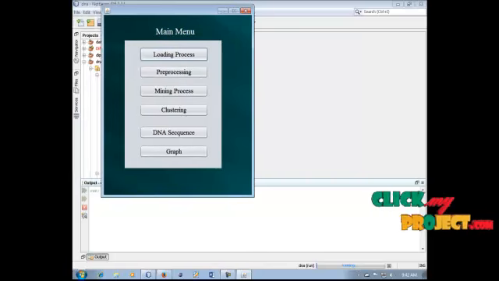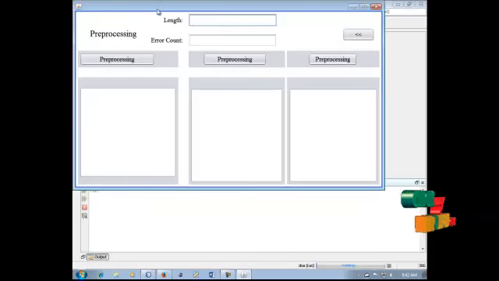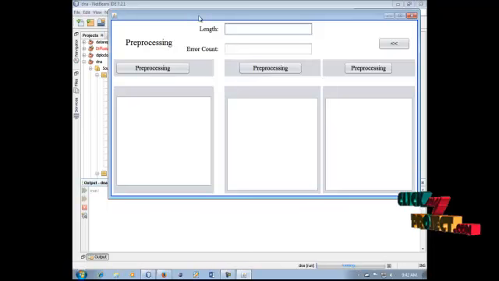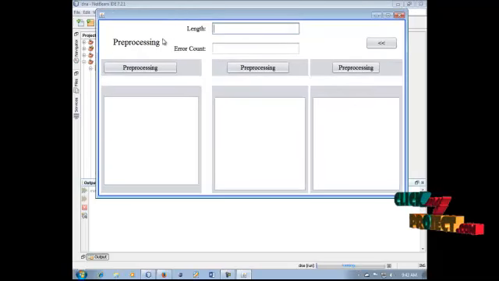So the second module is pre-processing. In this pre-processing module, any null values, redundant values, repetitions and unwanted values in our data set can be removed in this process. So click this pre-processing button.